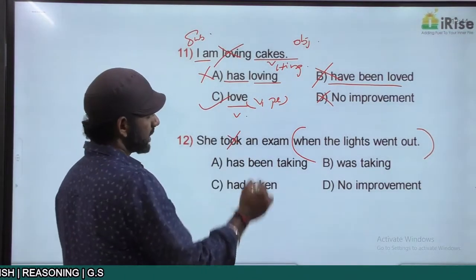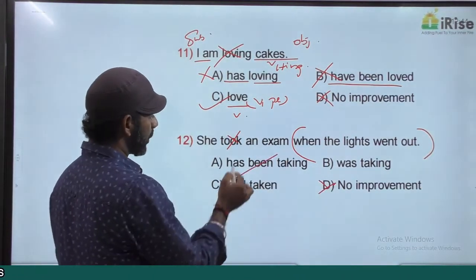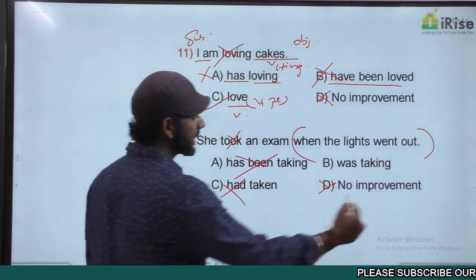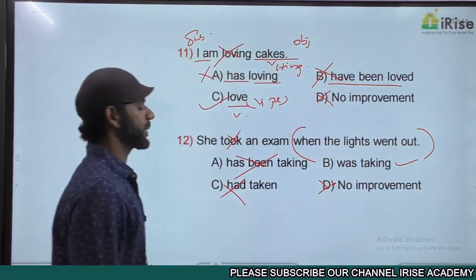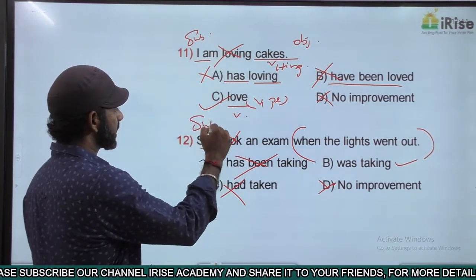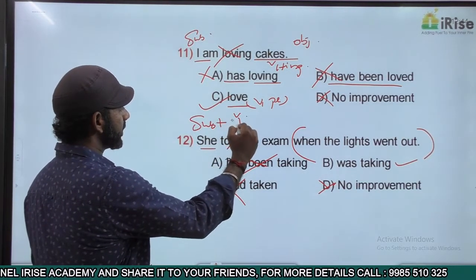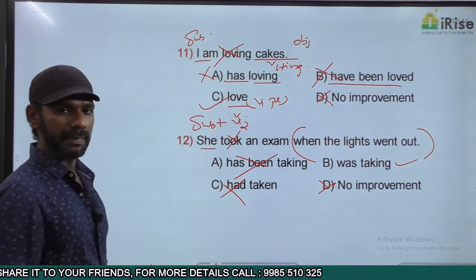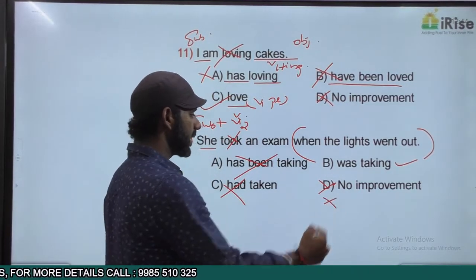Based on that, option D is gone, option A is gone, option C is gone. The answer must be option B. Come to this given statement. She took. She is the subject plus took is V2. Subject plus V2 is simple past. We want past continuous, so it is eliminated.